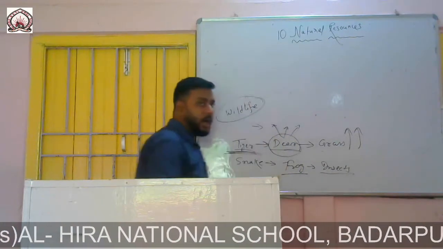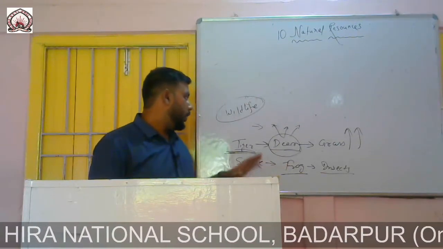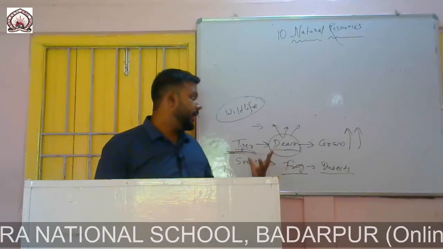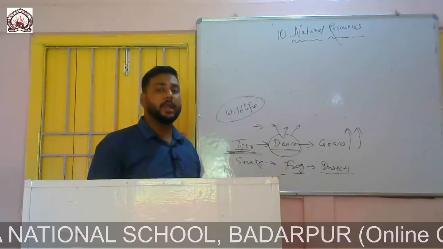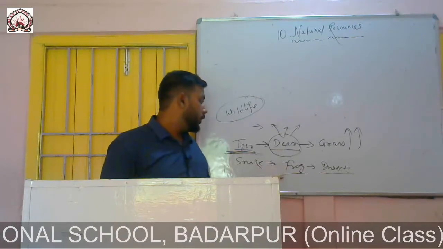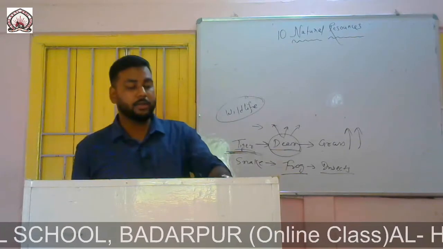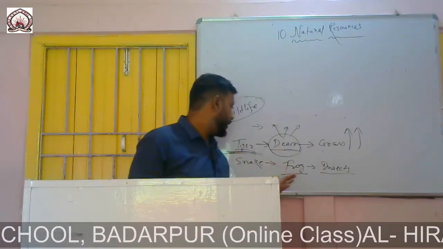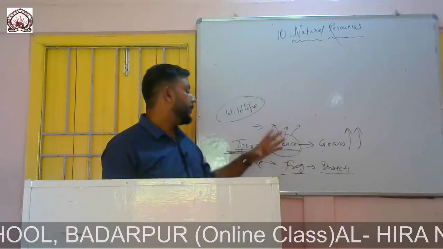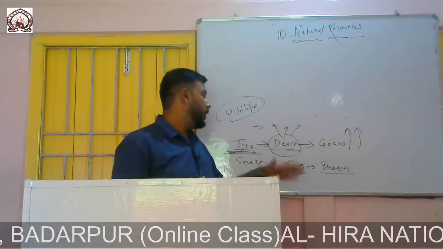They will destroy our crops, and they will destroy a lot of things, right? So in another way, indirectly we are being benefited from this wildlife, right? So this is how they maintain ecological balance. This is how they maintain balance in our surroundings by keeping a check on each other.